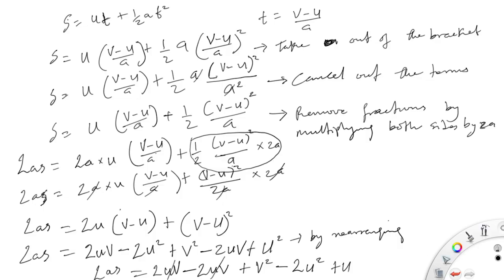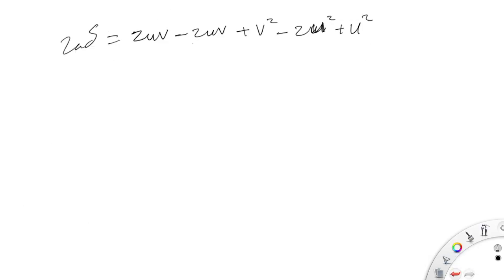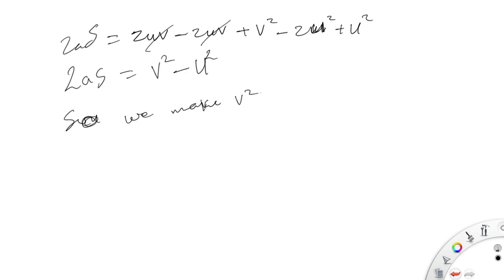Let's now have a cleaner side to work on. So we said this and this would go. Remember, minus plus will remain 1 here. We have 2as is equal to v squared minus u squared. So we make v squared the subject of the equation.